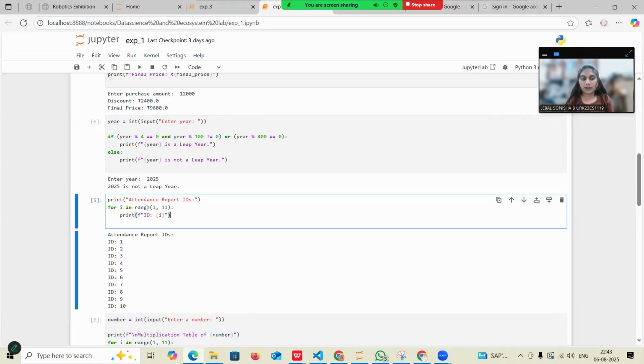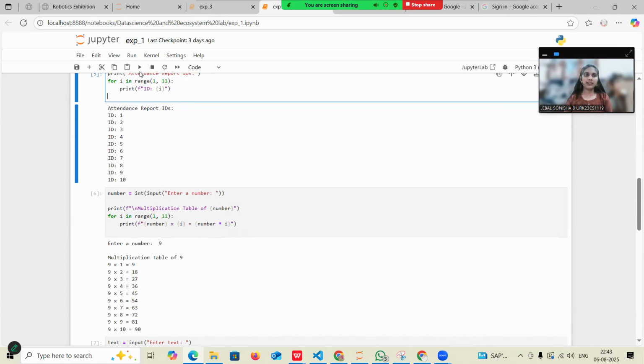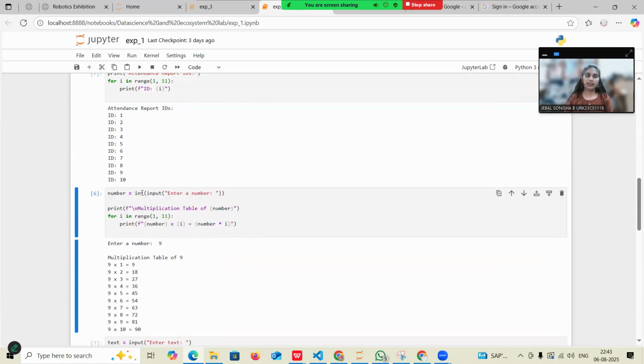The program is printing the attendance report ID. So I'm giving for i in range 1, starting with the number 1 and till the 10th value. The last value will always be minus 1, so we have given 11. Then I'm formatting it and printing the IDs. And these will be my ID values.